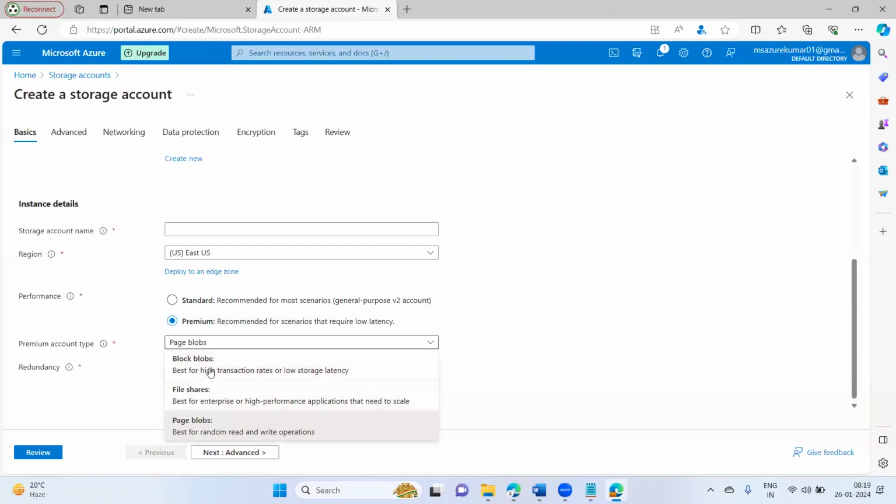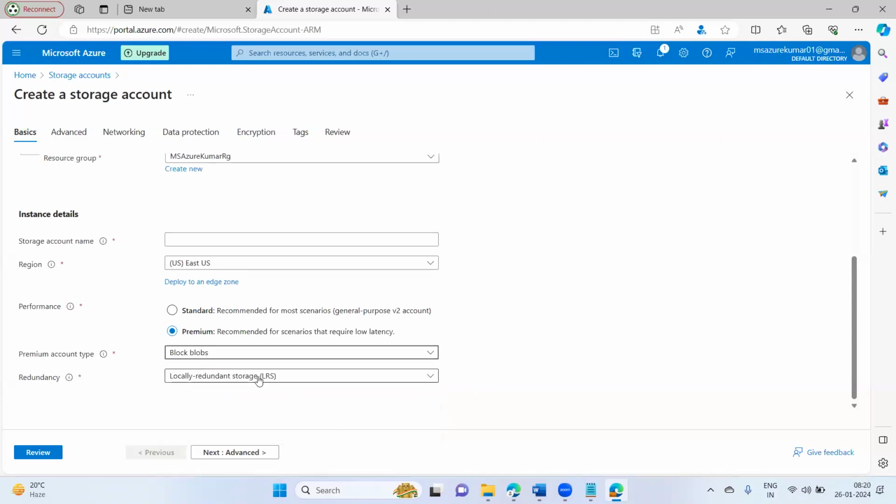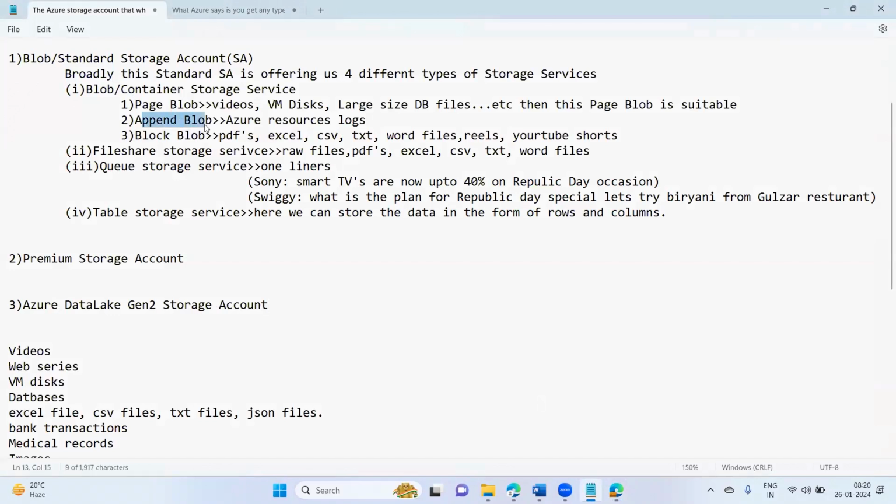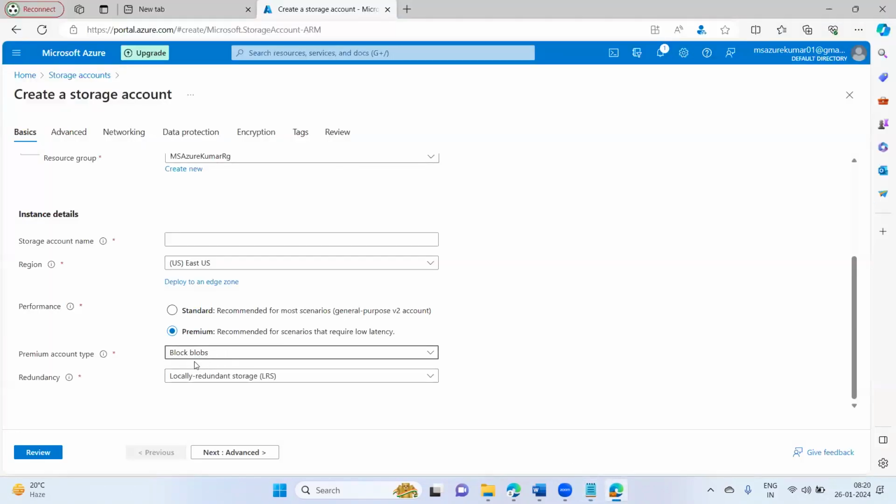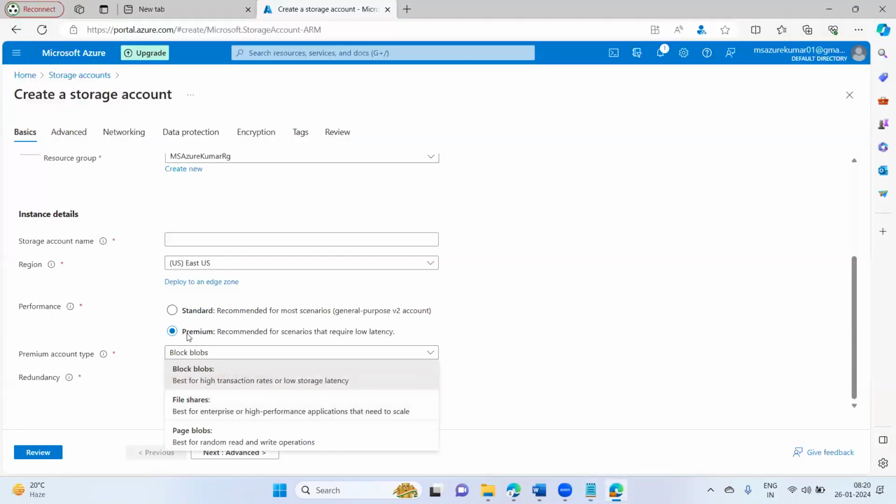When you choose premium, if you want only block, then select block. That's it. The rest of the storage services you will not get. Append blob you will not get, page blob you will not get, file share storage service you will not get, queue storage service you will not get, table storage service you will not get. You are selecting exclusively which one you want in premium.